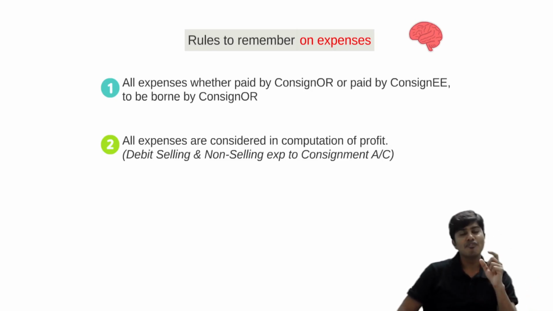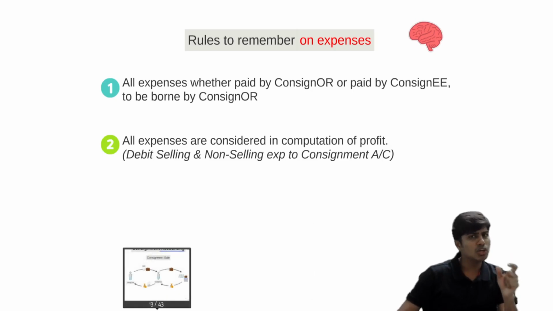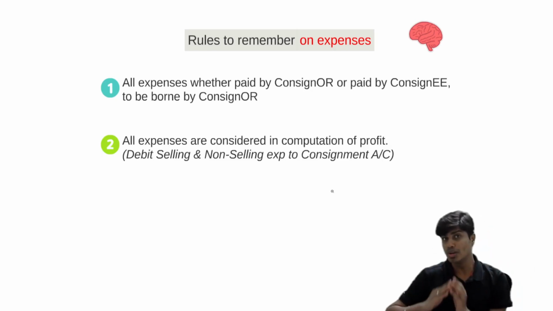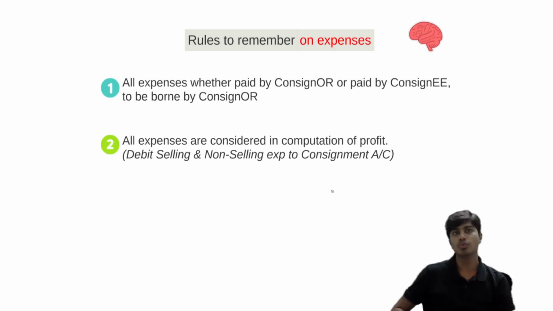But if you are trying to value the consignment stock, or consignment inventory, you should only consider non-selling expense. Meaning, any expense incurred after the goods reach consignee's godown will not be included in the value of goods.